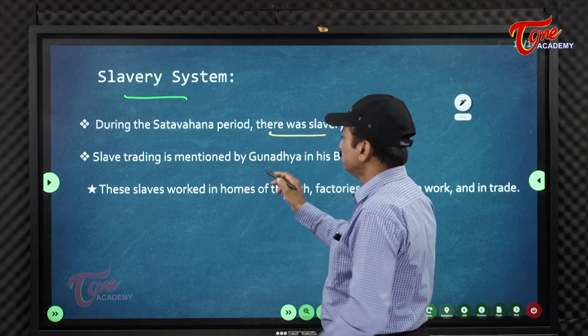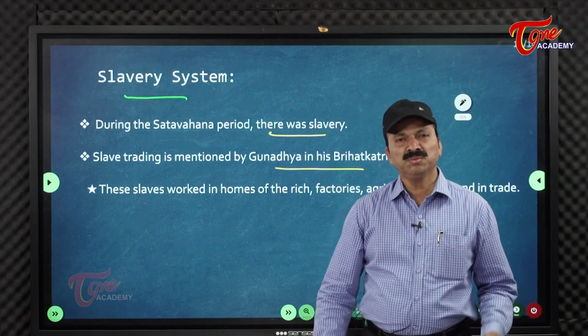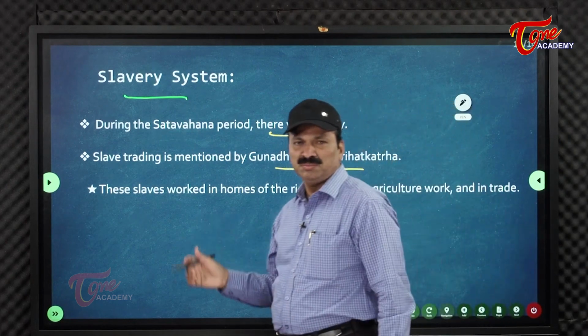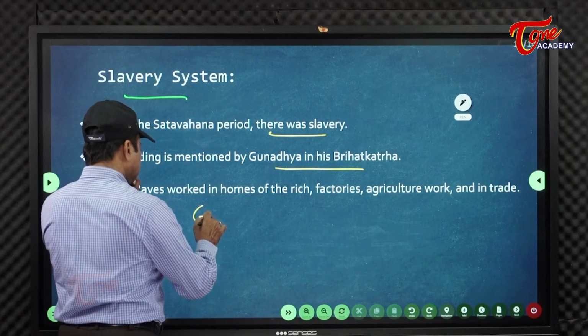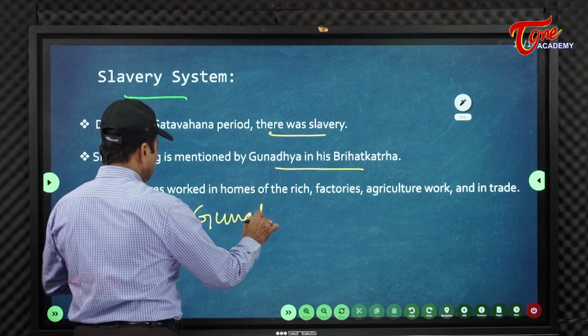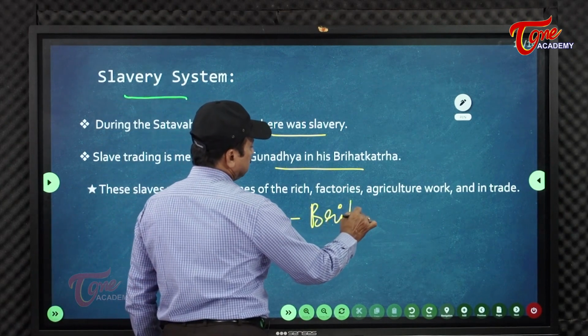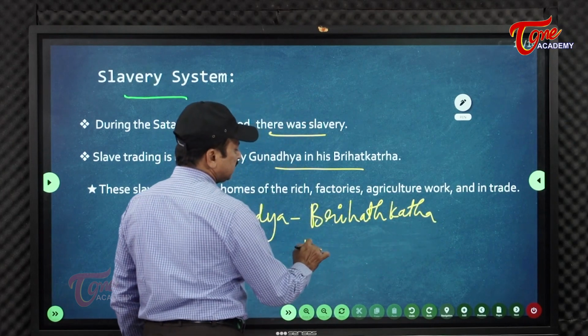Slave trading is mentioned by Gunadhya's Brihat Katha. Gunadhya wrote the book Brihat Katha in Paisachi Prakrit; that you have to remember.